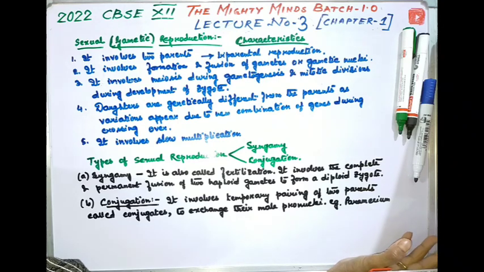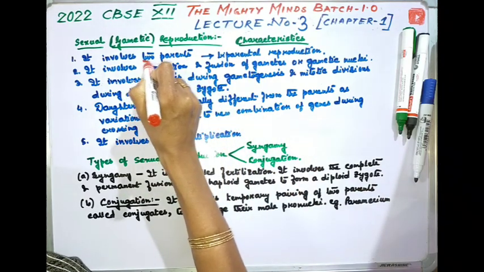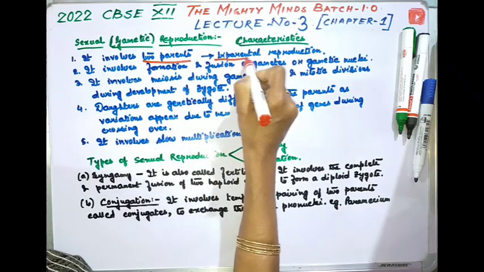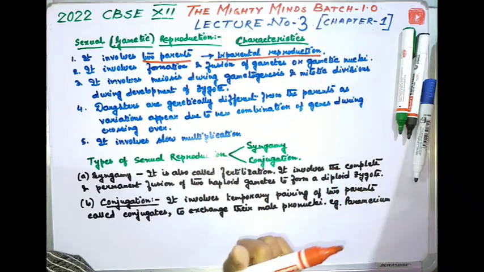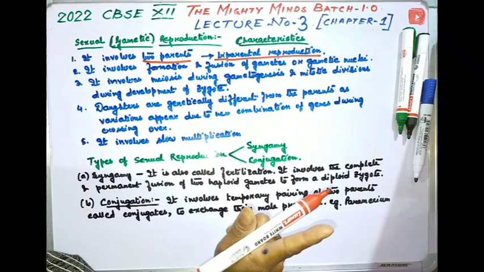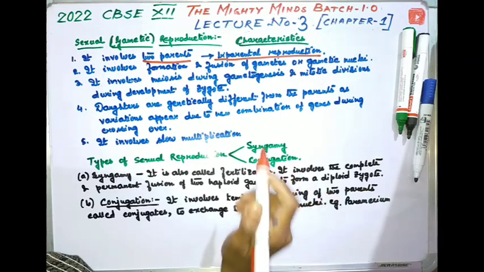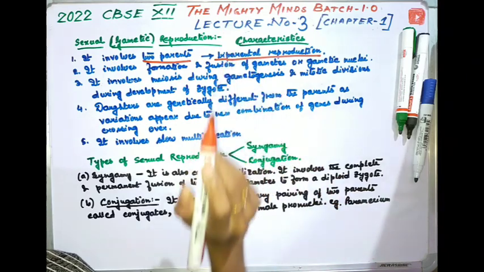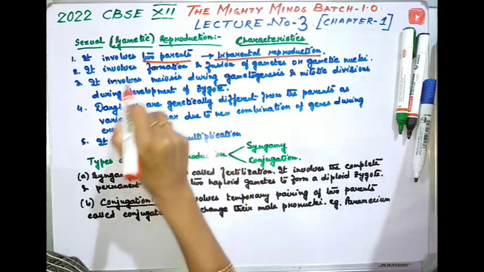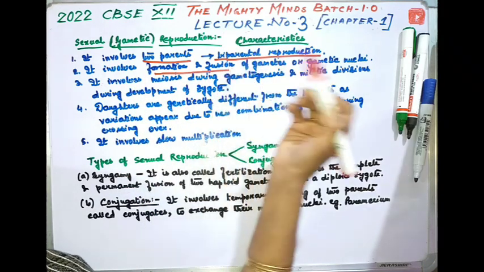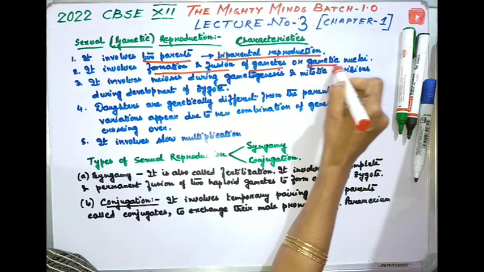Primarily we all know that it involves the formation of the gametes, and development of the organism from the zygote is known as embryogenesis. Just right now I have told you. So it involves two parents, that is, this is biparental. Asexual reproduction, I do think you have all remembered, was uniparental. It is biparental. It involves formation and fusion of gametes or gametic nuclei.